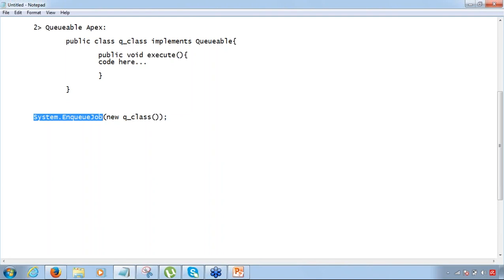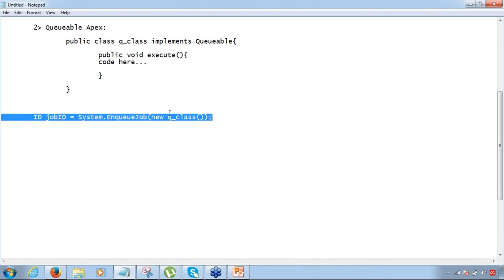And system.enqueueJob basically returns an ID. So you can write it like this: ID jobId equals. If I execute this line of code, I should be able to put this queue class into the job queue.